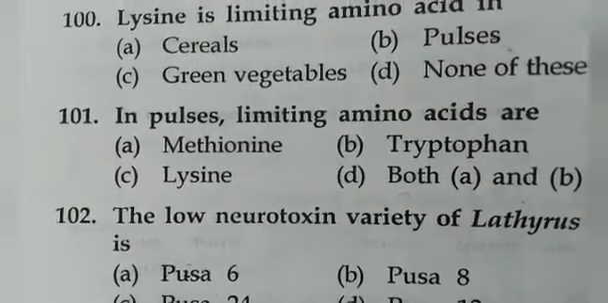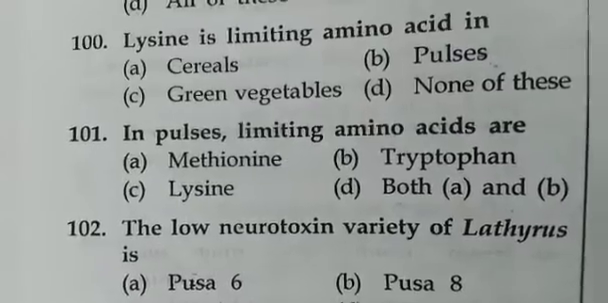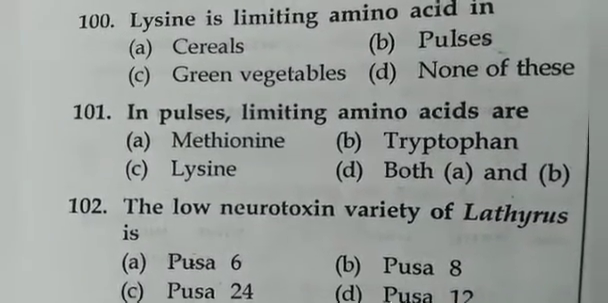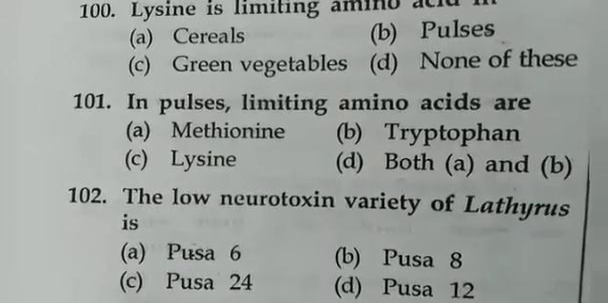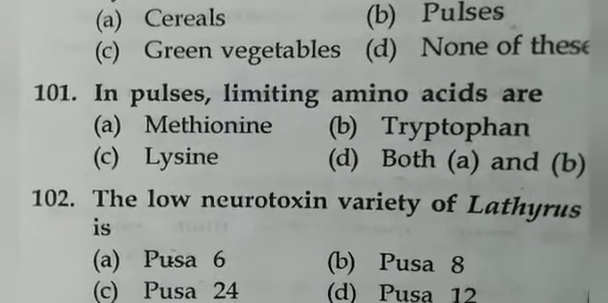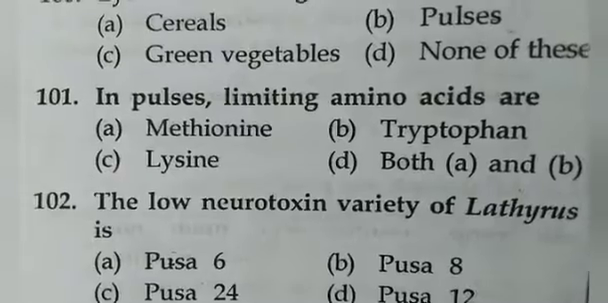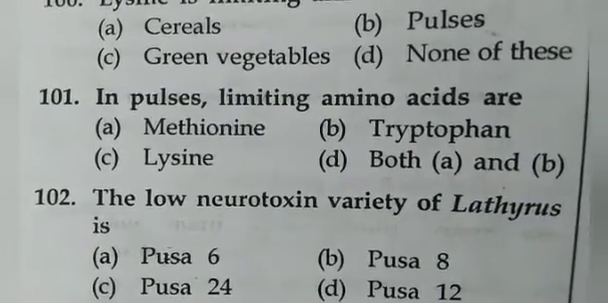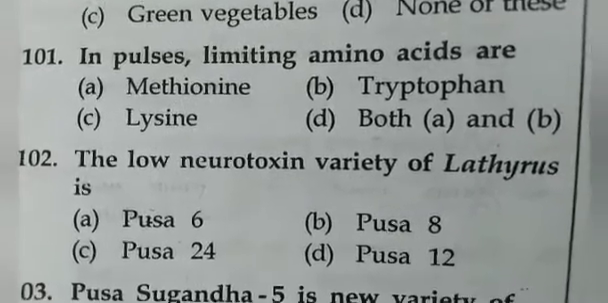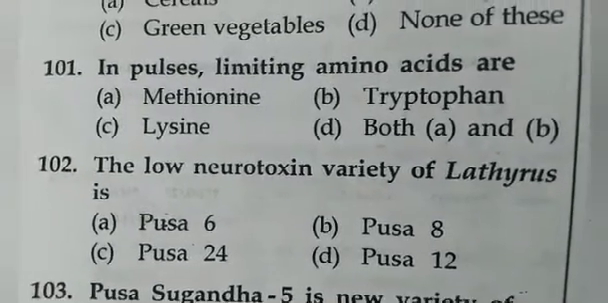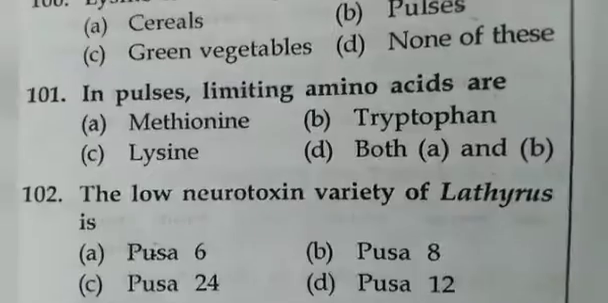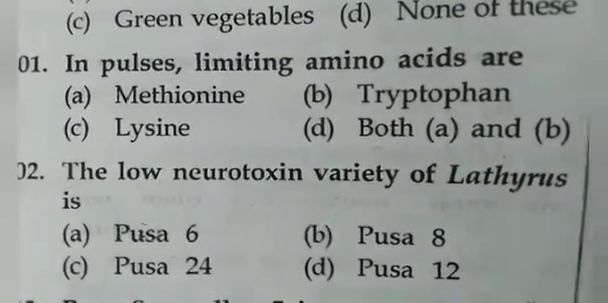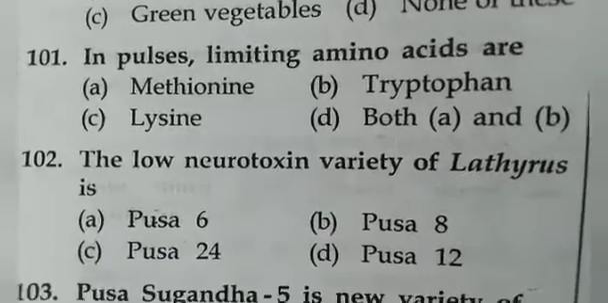In pulses, limiting amino acids are both A and B, methionine and tryptophan. The low neurotoxin variety of Lathyrus is Pusa 24.